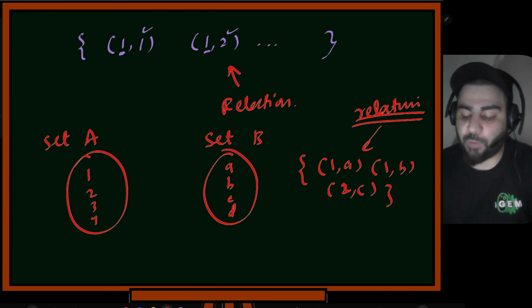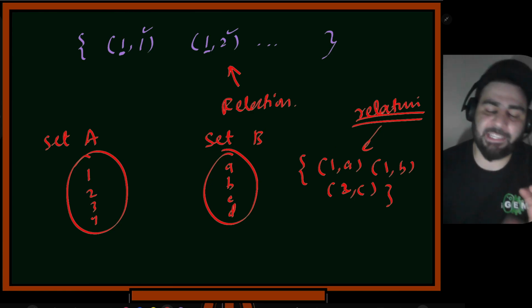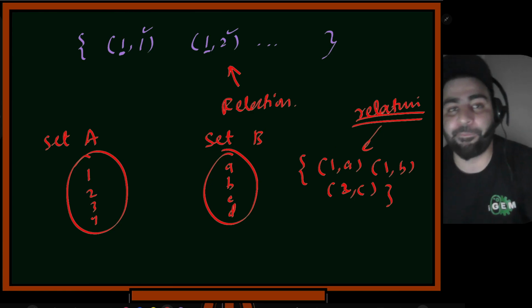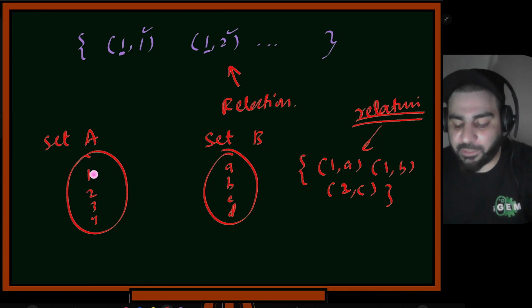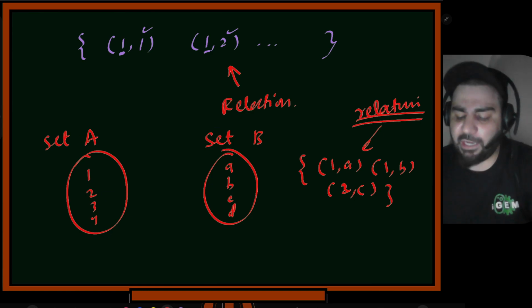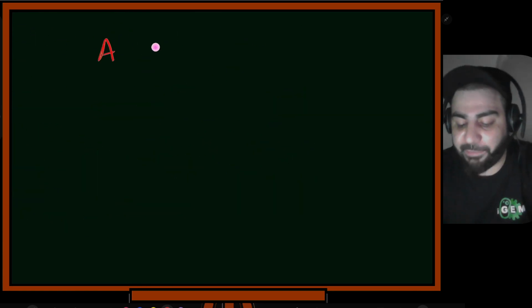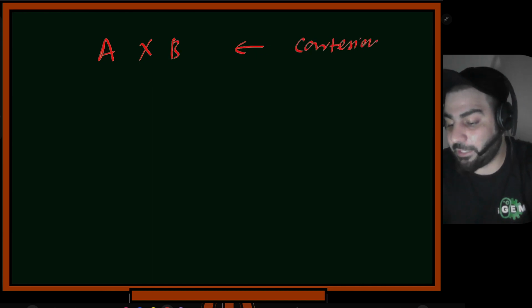That's how mathematics defines relation. They said any mapping, if you take set A and define any mapping to set B, that's called a relation. Now if you have to have all the mappings, what you can do is map this 1 to A, B, C, D, map this 2 to A, B, C, D, map this 3 to A, B, C, D. You can map each element of this to every element of this. This is called a Cartesian product.